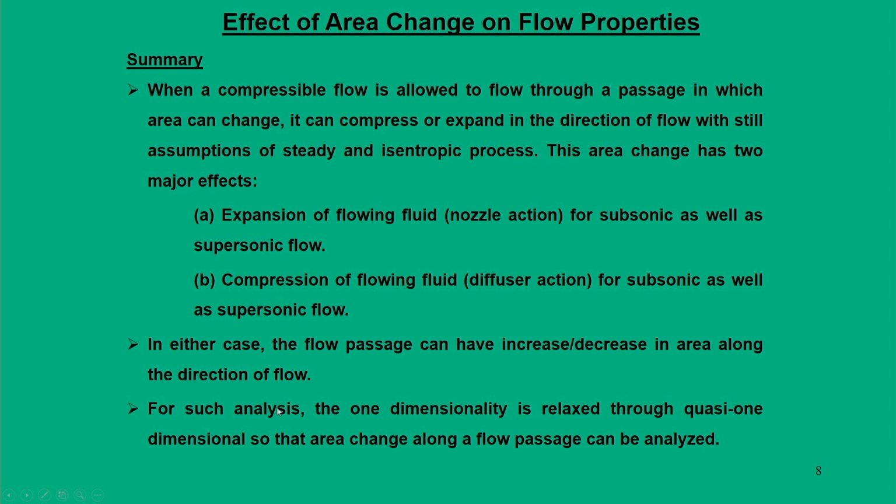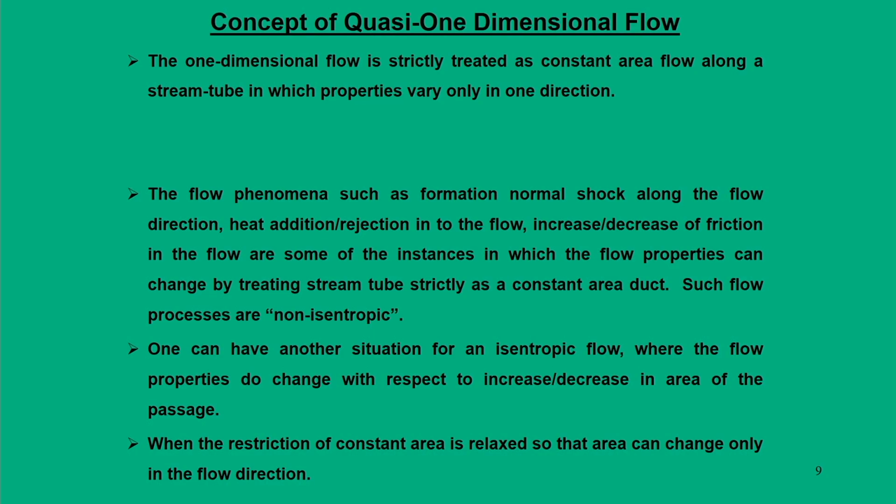So, now when I say that the area has to change, we have to relax the assumption of constant area situations. That means there is no question of one dimensionality. Rather, we are going to bring in the concept of what we call the quasi one dimensional approach. In a normal situation we say the flow is one dimensional, containing infinite number of streamlines, and we assume this to be a stream tube.